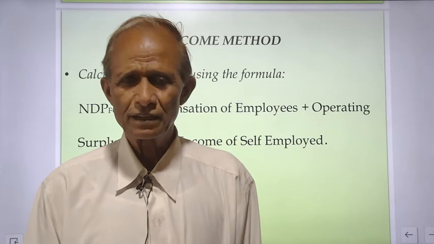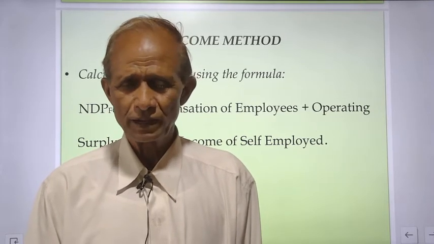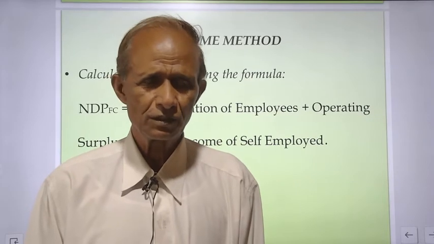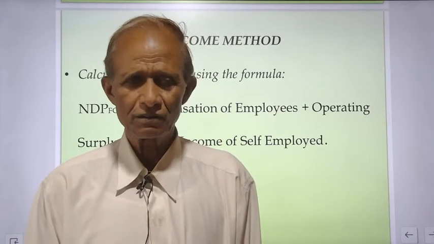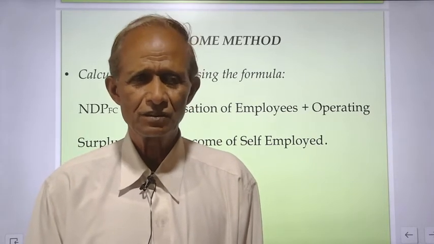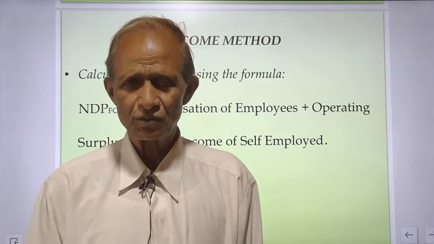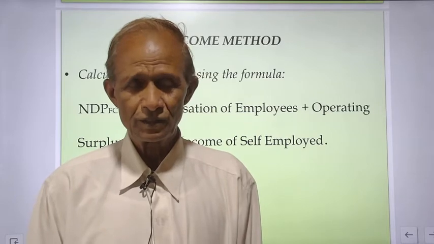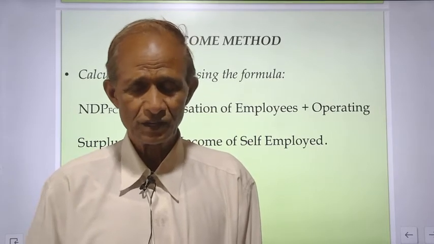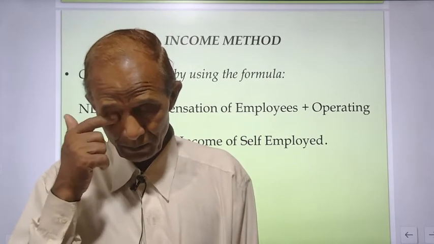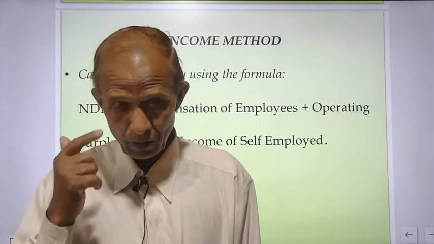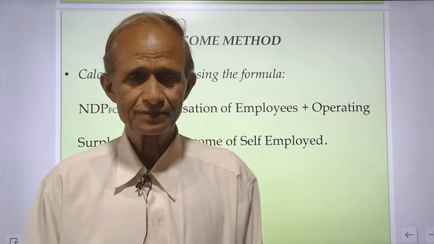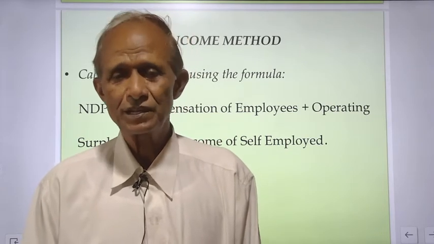Now the income goes to the various factors of production. They use this income in purchasing goods and services for their consumption. Now the whole of the income, it is supposed that income will either be expended on purchase of goods and services or may be saved.